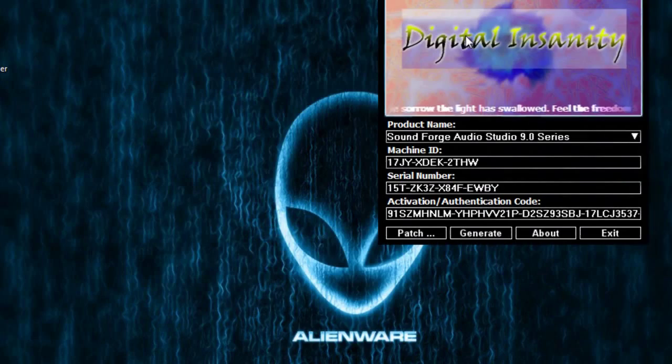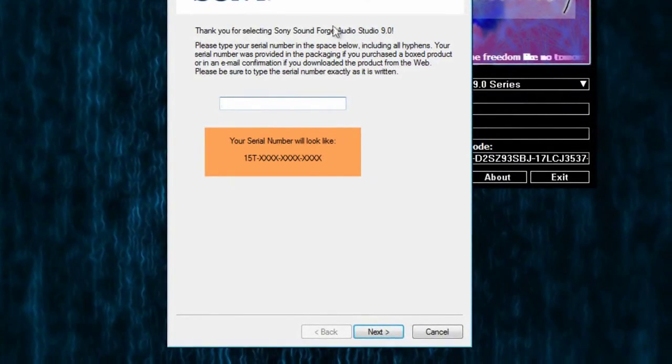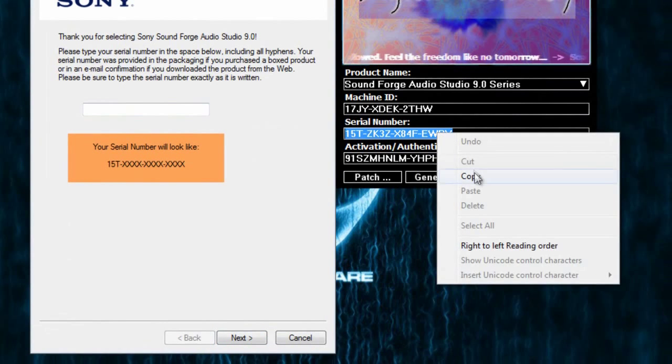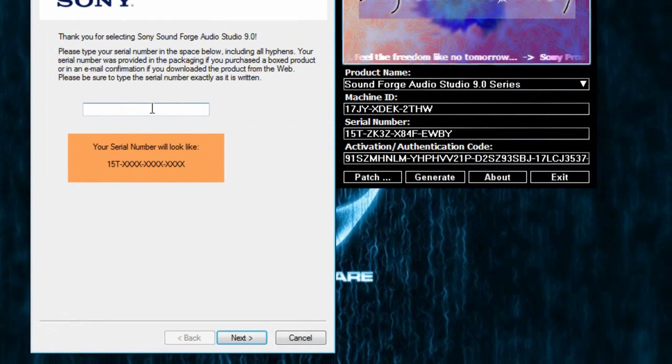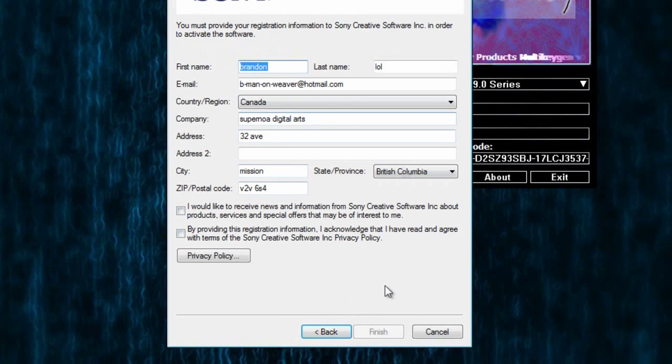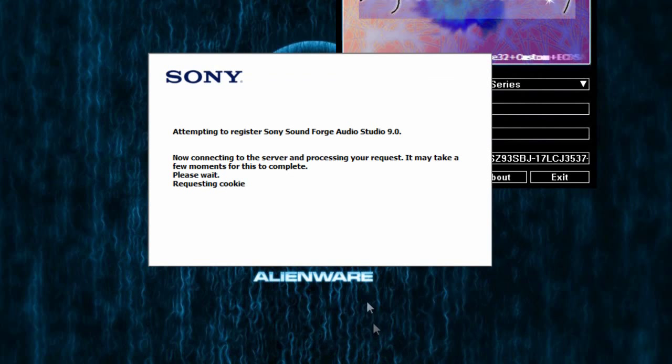Now you don't want to close it yet. You're gonna want to open this. Copy and paste the serial number. Next, and you want to click register online. Whole bunch of information in here, and unless you want Sony to send you updates, then you can click the top one, but you need to click the bottom one or it won't let you continue. Now let's click finish.